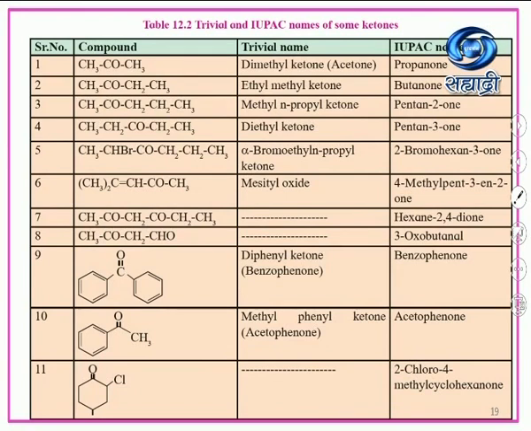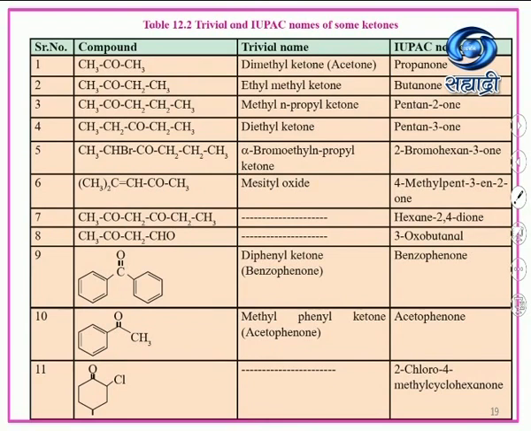Okay, then (CH3)2C=CH-CO-CH3. It is known as mesityl oxide, and IUPAC name is 4-methylpent-3-en-2-one. Okay, so at carbon number 4 there is a methyl group, and at carbon number 3 the double bond starts, therefore 3-en, and at carbon number 2 there is a carbonyl group, so 2-one. Okay, CH3COCH2COCH2CH3, common name is not there, hexane-2,4-dione. CH3CO-CH2-CHO, common name is not there, 3-oxobutanal.